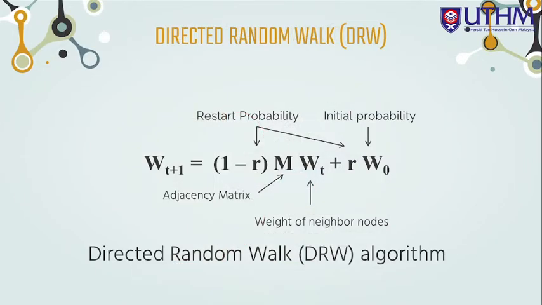And this shows the mathematical formula of directed random walk algorithm. R represents the result probability, M is the adjacency matrix, W represents the weight of initial node and the neighbor node.